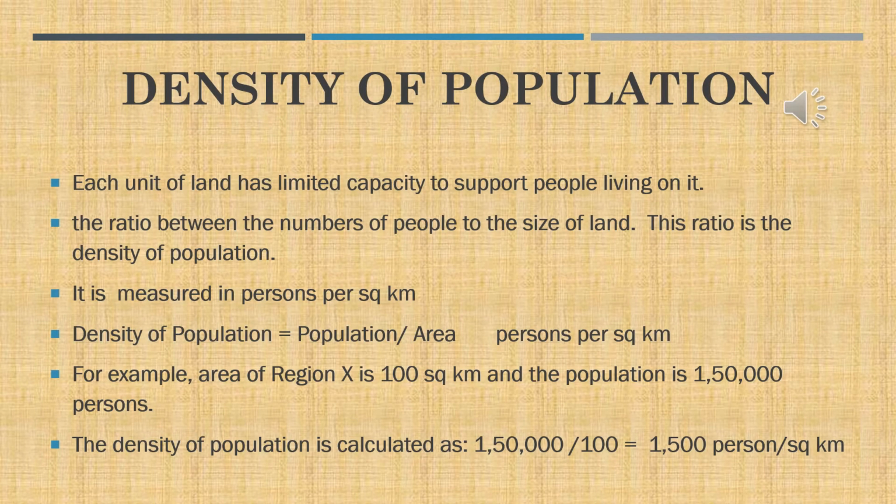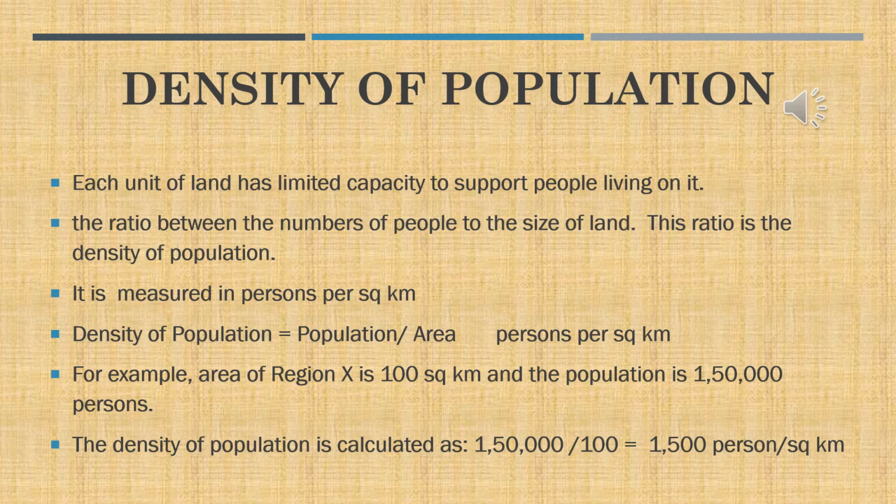Now let us study about the density of population. Each unit of land has a capacity to support people living on it. The ratio between the number of people to the size of the land is the density of population.